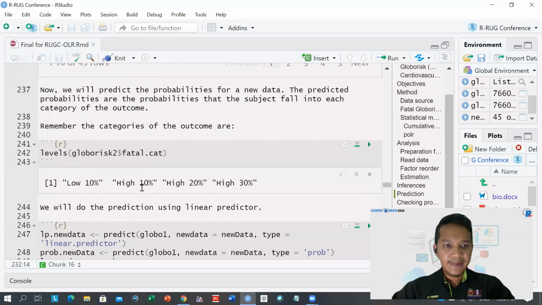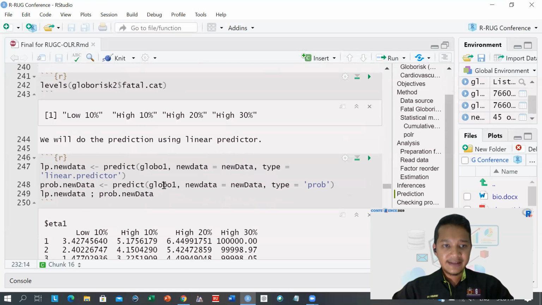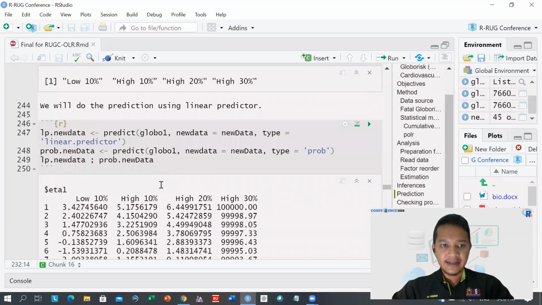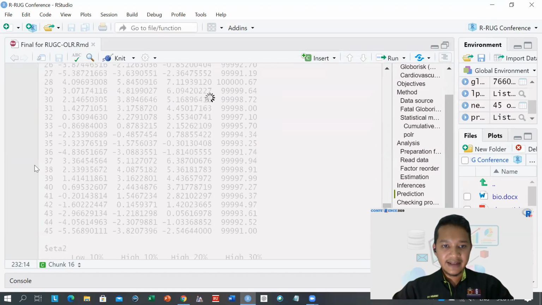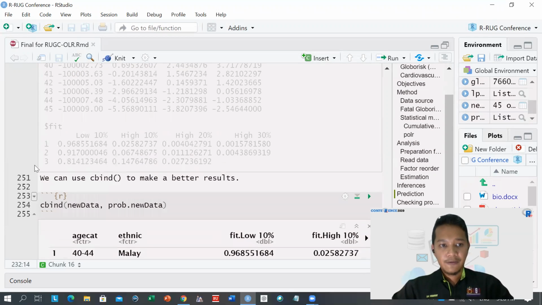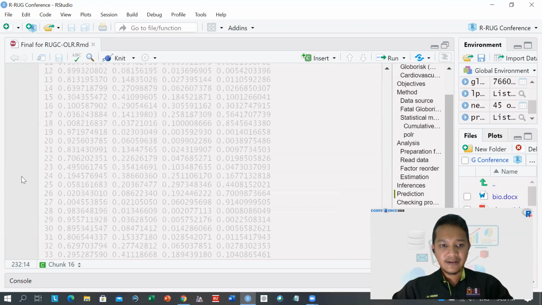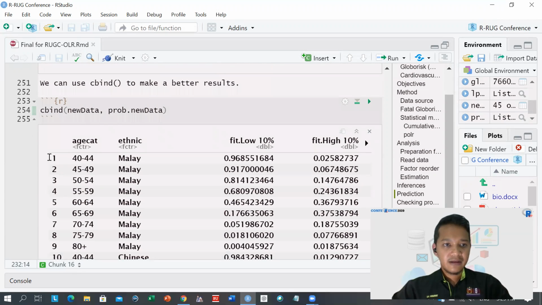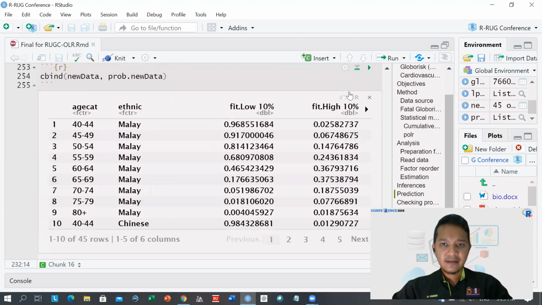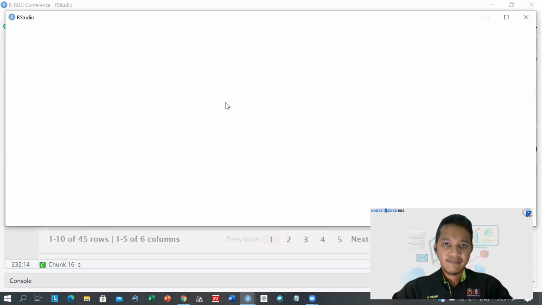We have to remember the outcome of the fatal global risk: we have low 10%, high 10%, high 20%, and high 30%. Let's do the prediction using the linear predictor. Let's run the chunk. You will have a long list of data, but don't worry, we will use the cbind function to make the results better.